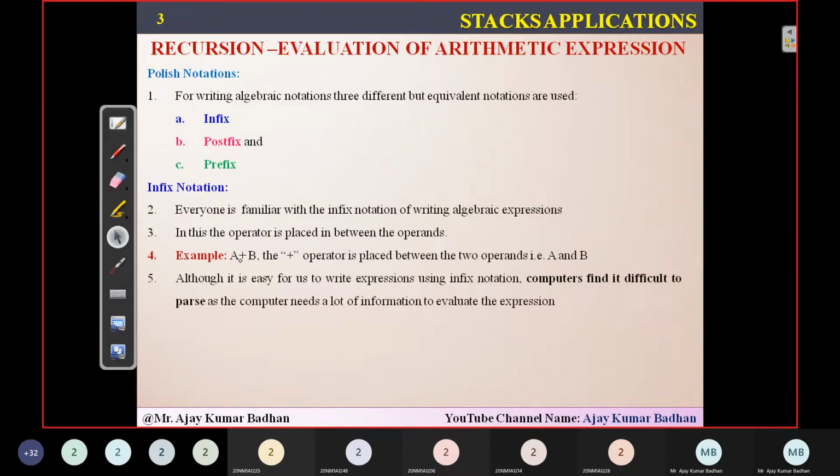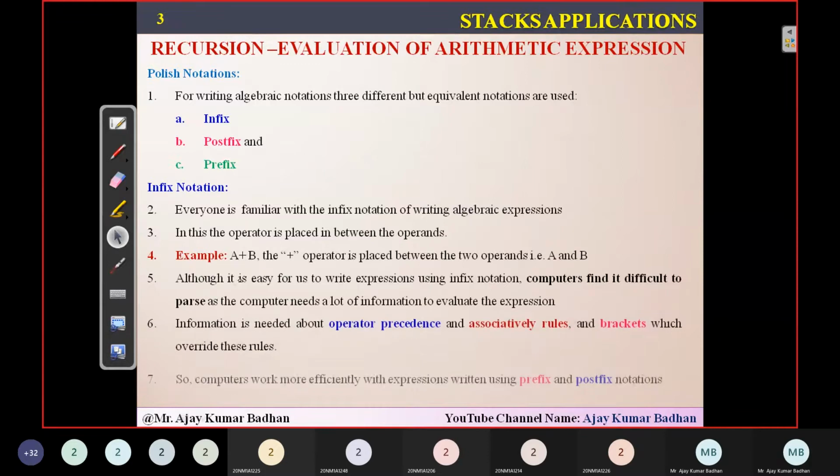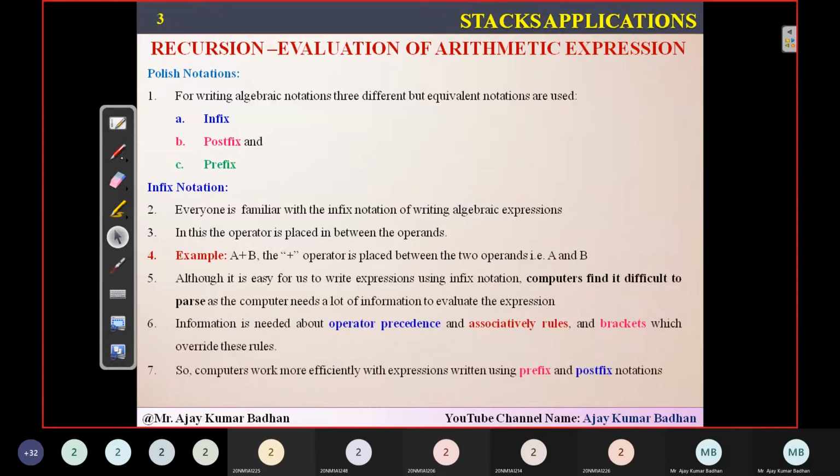So yeah, this is an example. Let me just find it up. Oh, yeah, if you see here, A plus B, the plus operator is placed between the two operands. That is what I was giving you as the example here. So this is the easiest way of representing an expression.